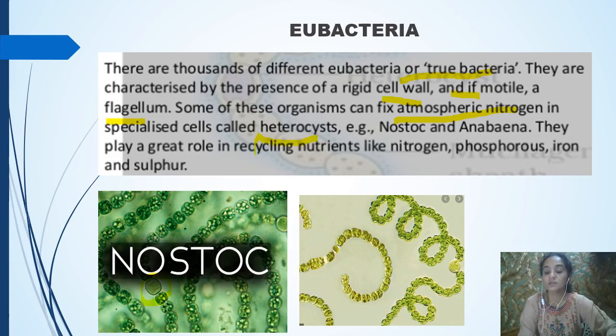We know that nitrogen is present in the atmosphere and it has to be fixed in the soil, then only can it be absorbed in the form of nitrite or nitrate. That is done with the help of heterocysts by the eubacteria Nostoc and Anabaena. They also help in the nutrient cycling process of nitrogen, phosphorus, iron and sulfur.